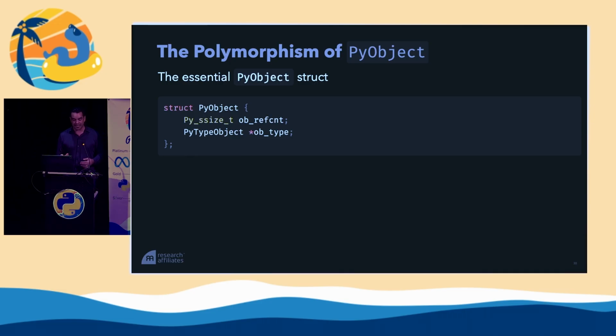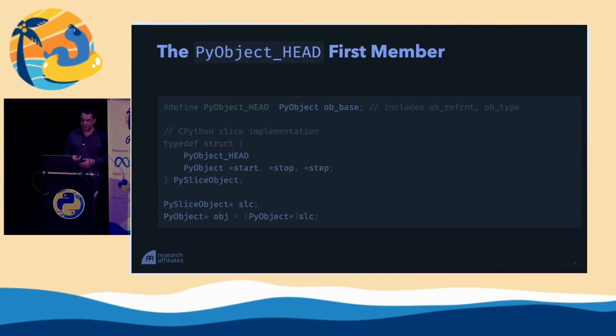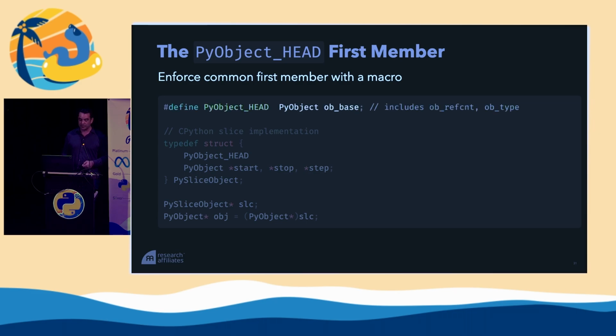We have a struct that has ob_refcnt, which is for your reference count, and we have a pointer to the type. That is it. Every Python object has this struct in it. And yet we can create a whole range of alternative and more complicated and interesting Python objects. Now in the CPython code, we can enforce that every derived PyObject has this functionality by using a macro to encode that every struct should have this ob_base field.